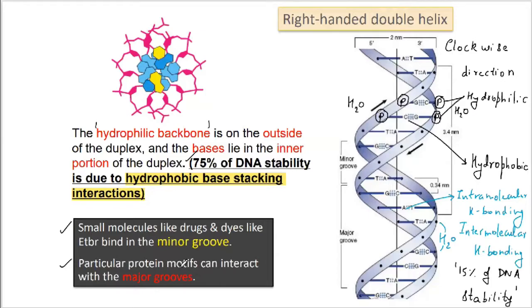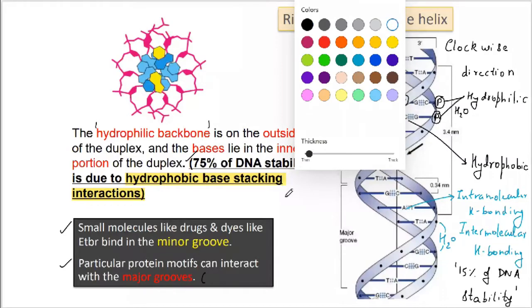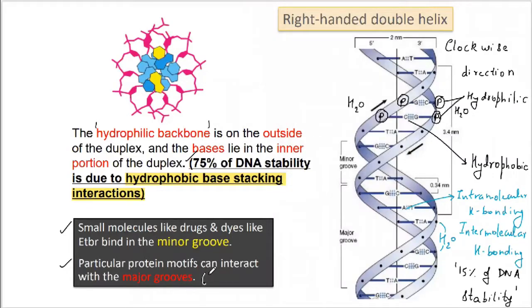Larger molecule protein motifs जो हैं वो interact कर सकते हैं major groove के साथ में. Normally you will find that there are proteins which will act as transcription factors. The transcription factor of a particular gene will bind to the major groove, whereas other molecules such as ETBR will bind to the minor groove of the DNA molecule. ETBR minor groove पे bind करेगा और बाकी सारे मॉलिक्यूल्स मेजर ग्रुप पे बाइंड करेंगे.